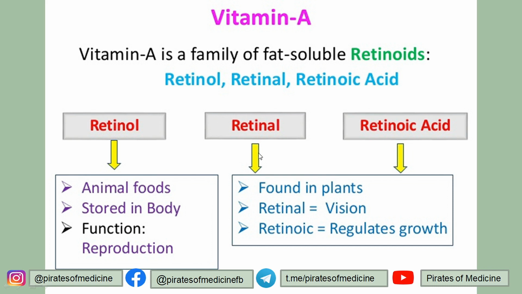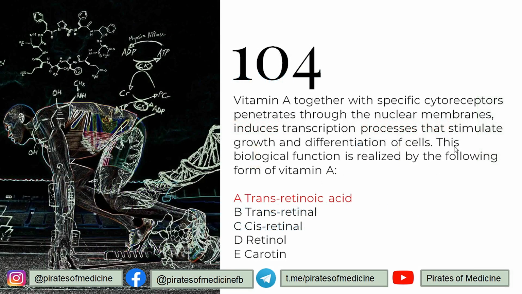So now retinoic acid, most importantly, regulates growth by inducing transcription. So it is a growth and differentiation stimulator. On the other hand, retinal is important for vision. And retinal and retinoic acid are found in plants, and retinol is found in animal foods, and it has functions during reproductive processes. So I hope you understand why the answer is retinoic acid or trans-retinoic acid, because it stimulates the transcription processes which lead to stimulation of growth and differentiation of cells.